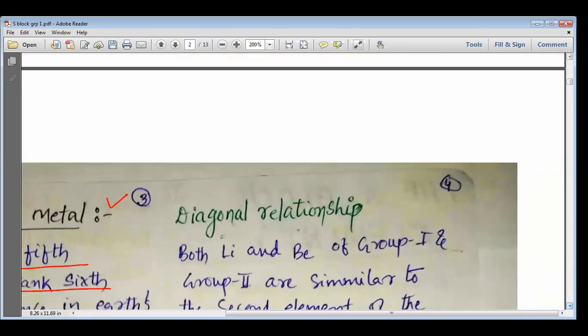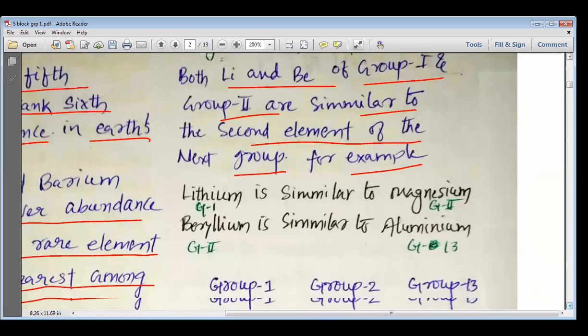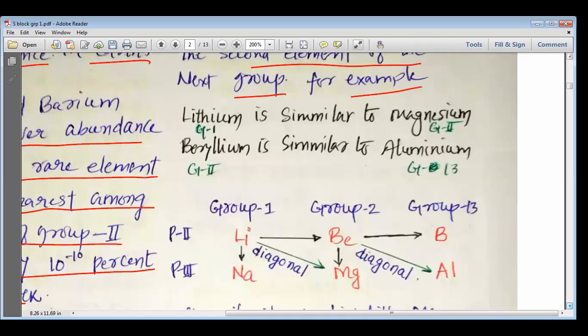Let's move and understand about the diagonal relationship. Both lithium and beryllium of group 1 and group 2 are similar to the second element of the next group. For example, lithium, which belongs to group number 1, is similar to magnesium, which is group number 2.